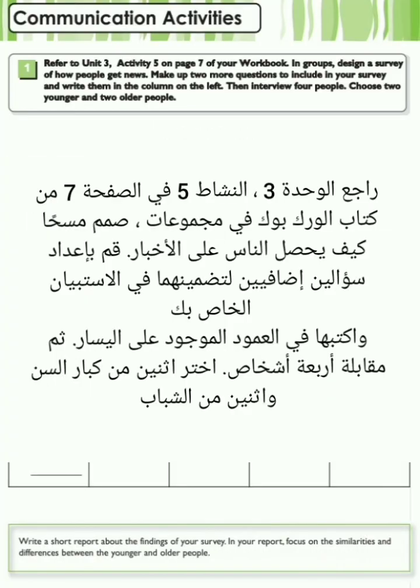Refer to Unit 3, Activity 5 on page 7 of your workbook. In groups, design a survey of how people get news. Make up 2 more questions to include in your survey and write them in the column on the left. Then interview 4 people.